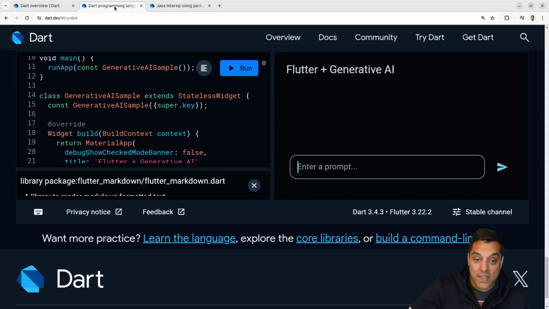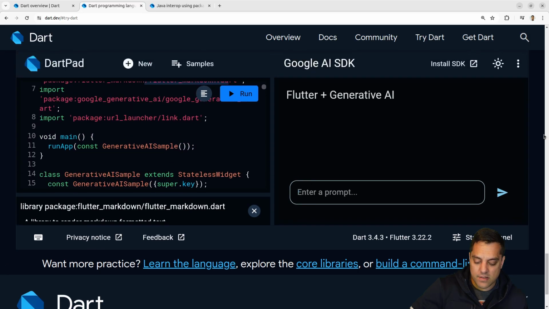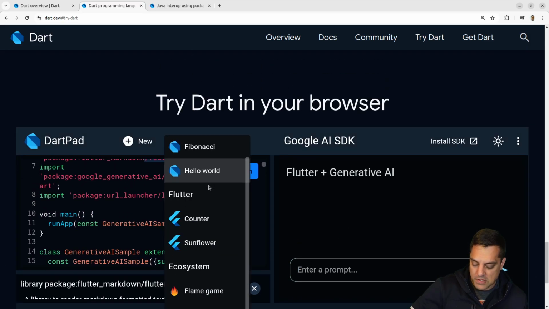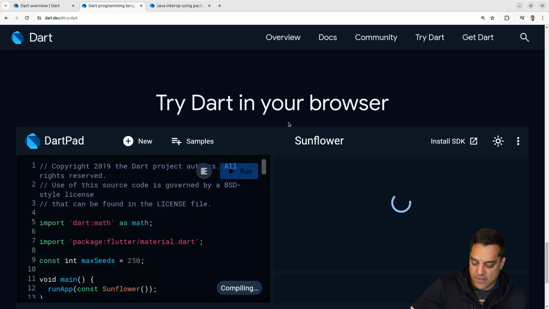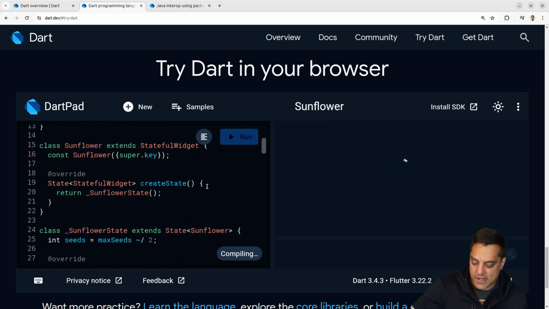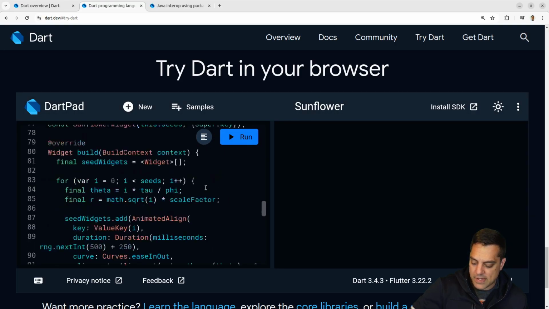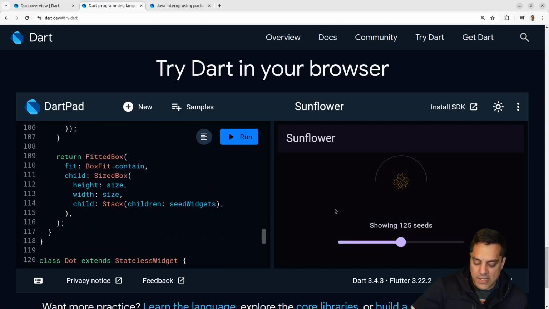Okay, cool. I mean, I think that gives us a lot of features here on Dart. So many that we're looking at here. Let's see what else we got here. Sunflower. Let's just run some of these projects and take a look here. See what's going on here. We didn't really get into the Flutter stuff, which could have been interesting. This is a very nice visualization. Very cool and creative.